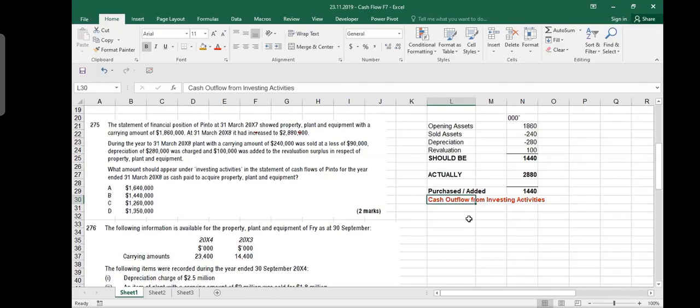So how about the loss of 90,000? Which one? The loss. Loss, or gain or loss, is not related here. That will decrease your profit, but it does not impact your cash. In cash flow, we only talk about cash.